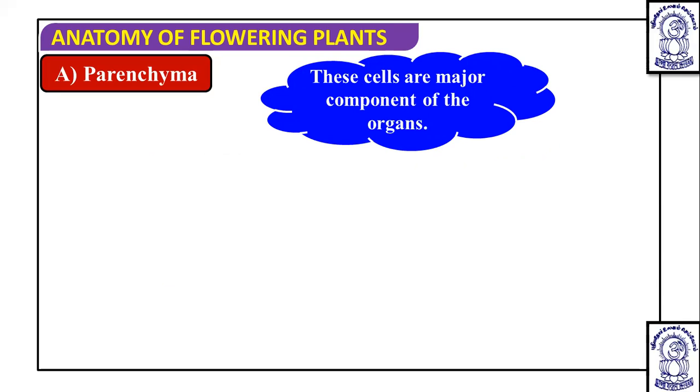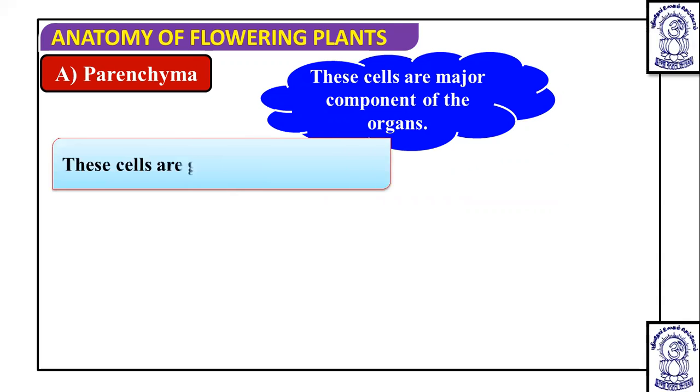Parenchyma cells are a major component of the organ. If we take any organ of a plant, the major tissue found in that plant organ or plant body is the parenchymatous tissue.